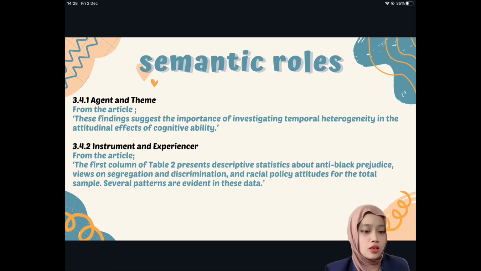So in this example, we can notice that there is a table that helps the agents, which is in the first column, to perform the actions or the results, which is like the descriptive statistics. That is the semantic role of instrument. And when the action is related to a result, a view, a perception, or a state, the agent takes the name of experiencer, which is segregations and discriminations and racial policy attitudes for the total sample. Several patterns are evident in this data.